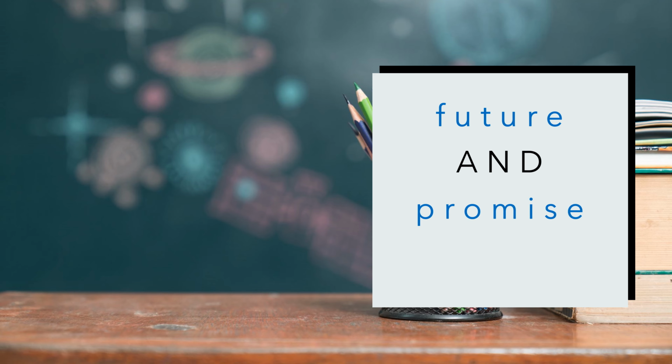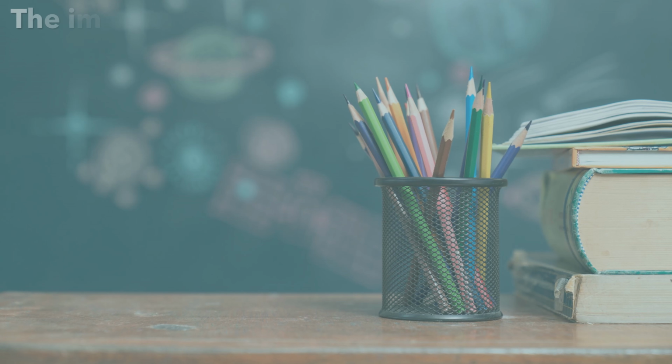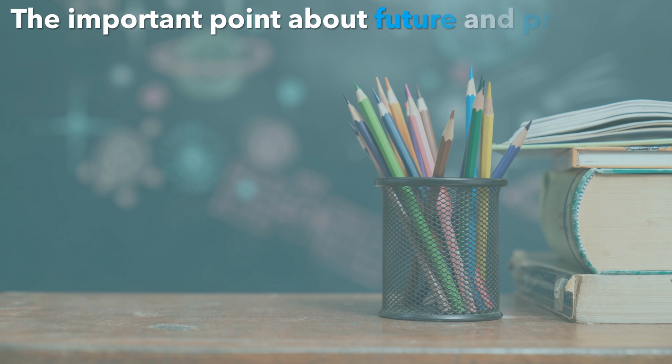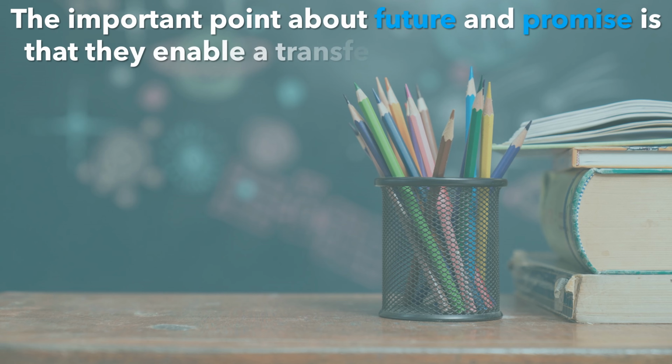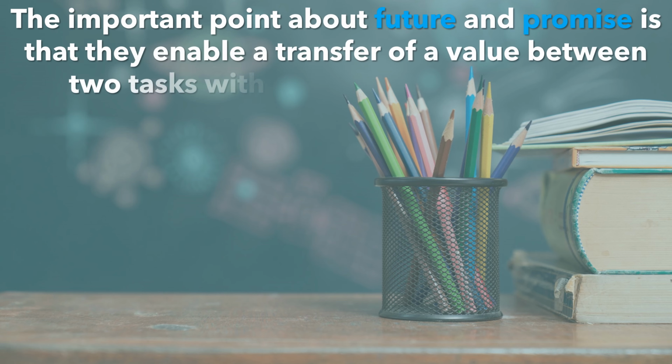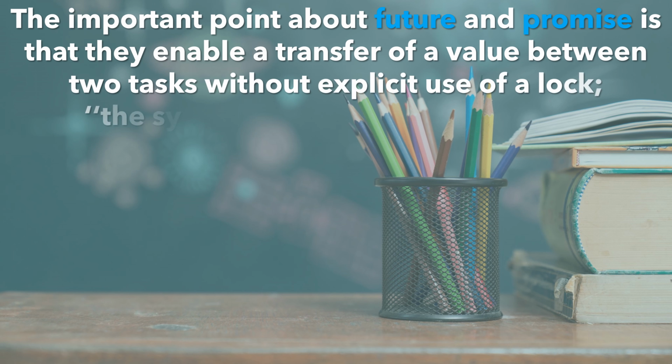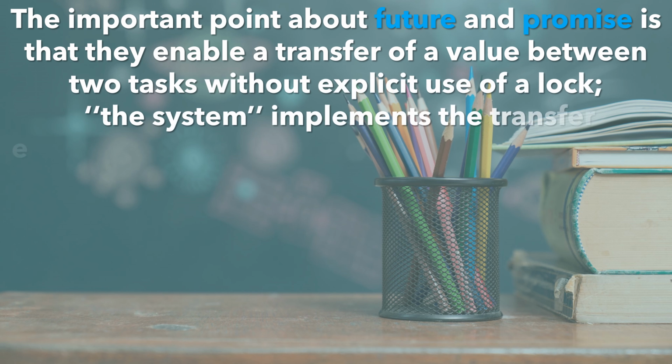Future and promise. A tour of C++, concurrency and utilities. The important point about future and promise is that they enable a transfer of a value between two tasks, without explicit use of a lock. The system implements the transfer efficiently.